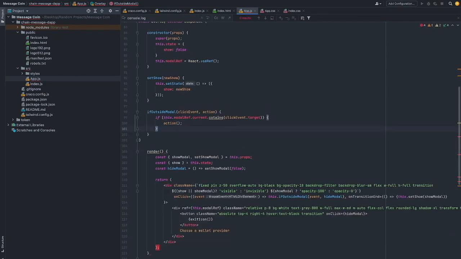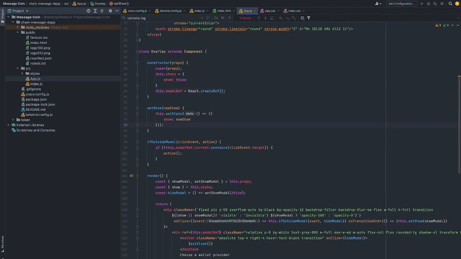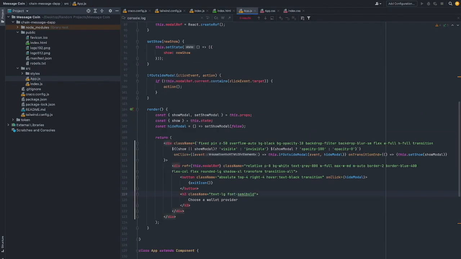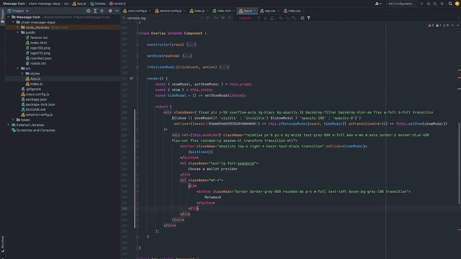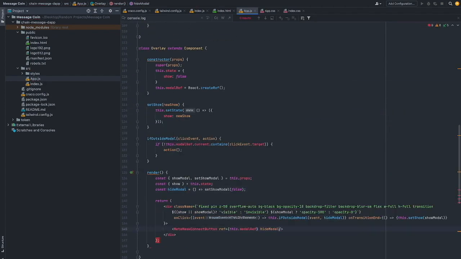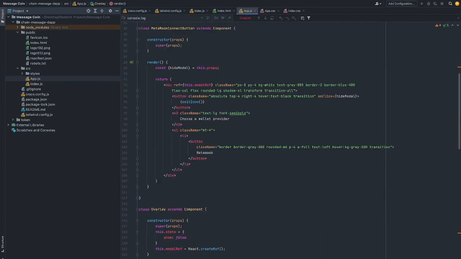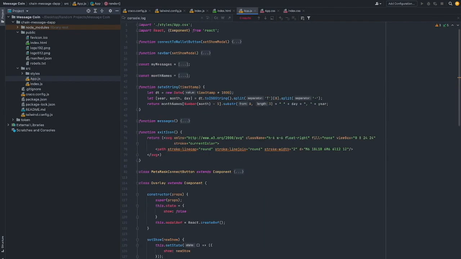In this first time-lapse session here, basically my main struggle was trying to get a certain modal pop-up to work well. I wanted to have a really nice fade in and fade out animation. But having not been super experienced with React and especially the Tailwind CSS framework that I'm using here, it took me a while to figure out that I could use the visible and invisible keywords to get that to work. Then it was just a job of actually making the modal pop up and creating some buttons that for now don't do anything, but will eventually allow you to connect your MetaMask wallet to this app.